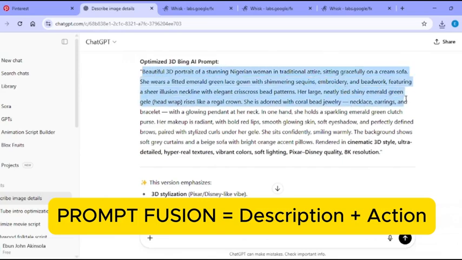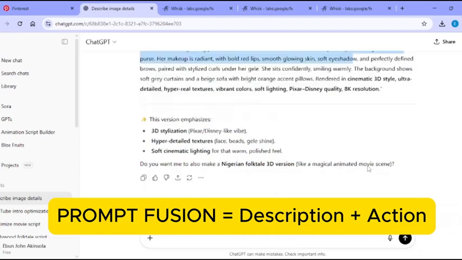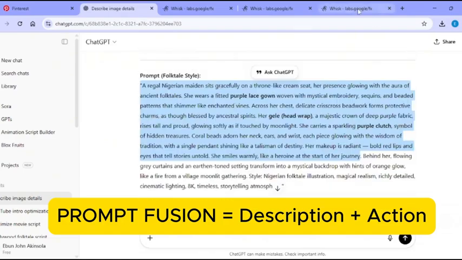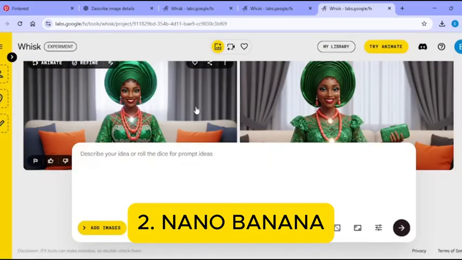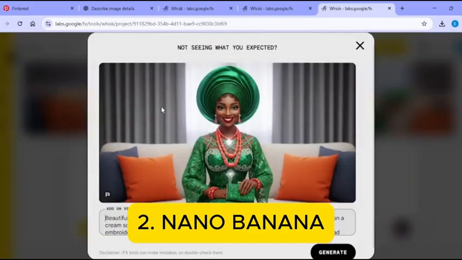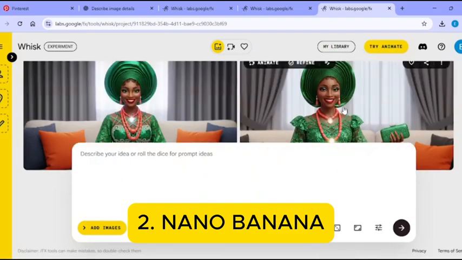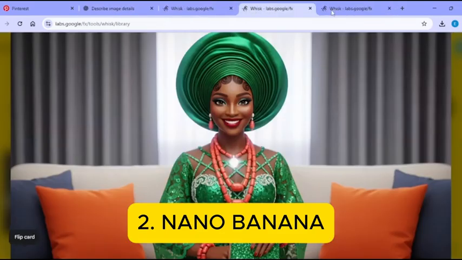Now, the second and newest way you can change your image scene and still keep the character consistent is using this new AI tool by Google called NanoBanana. It is also called Google Gemini 2.5 Flash. This tool has changed the game of image creation, especially editing of images, and it is 100% free to use as of now when filming this video. So let's jump right in.